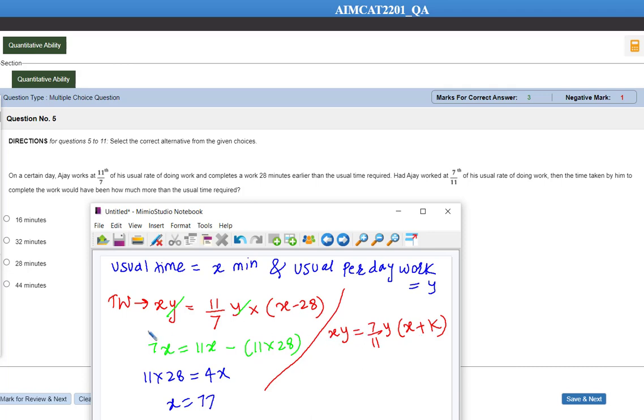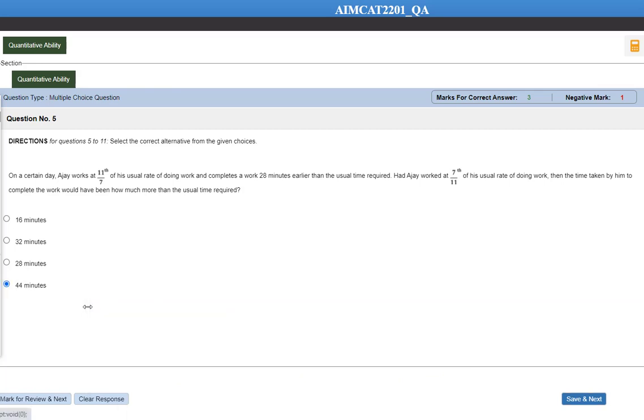Over here we can cancel out y and y. Now we know the value of x is equal to 77. So let's put 77 into 11 is equal to 7 into 77 plus k. Solving this equation, 7 11s are 121 is equal to 77 plus k. So k is going to be how much? 121 minus 77, that is equal to 44. So he is going to take 44 minutes more. Let's mark 44 as the answer and move ahead.